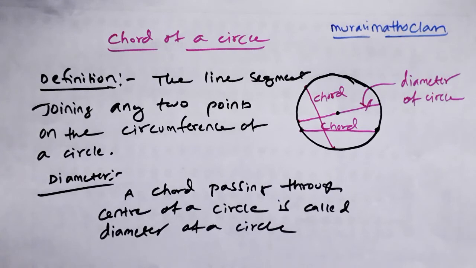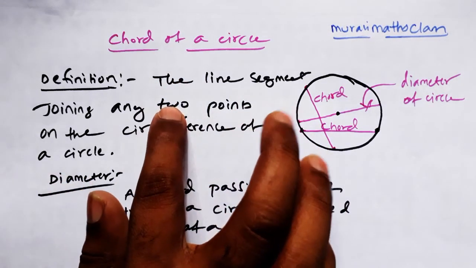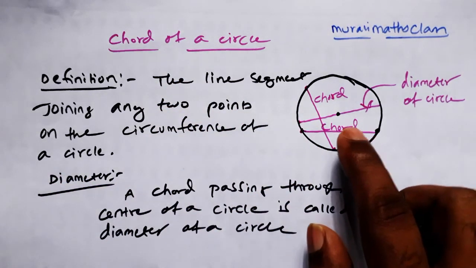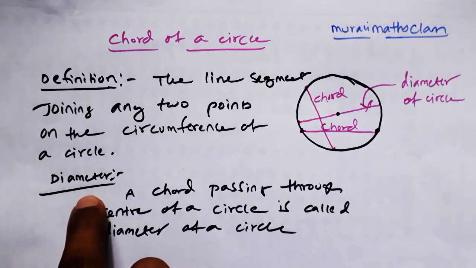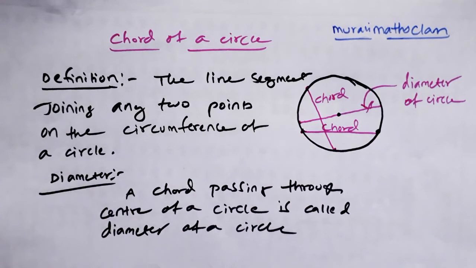That's it. So this is the chord definition. In chord we are getting this also, diameter also we are getting.